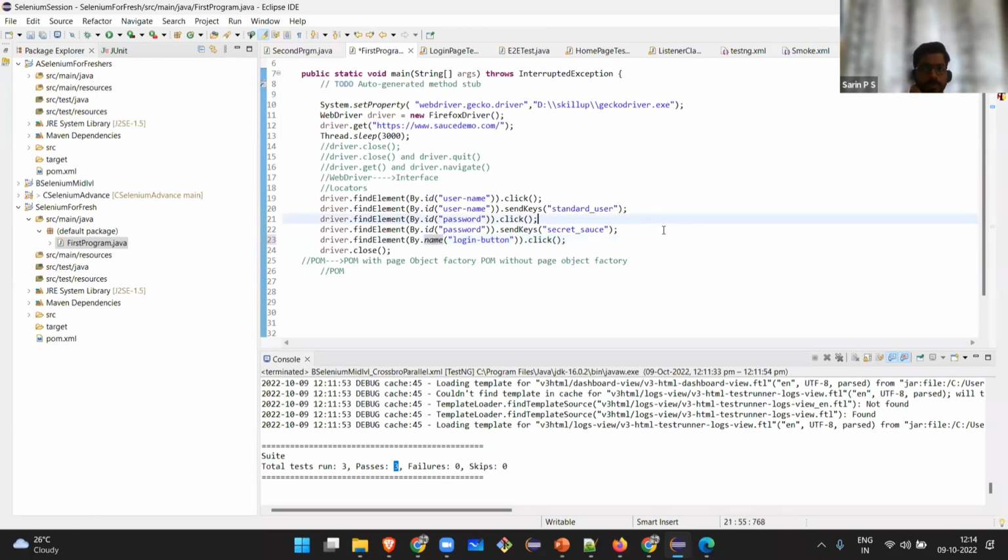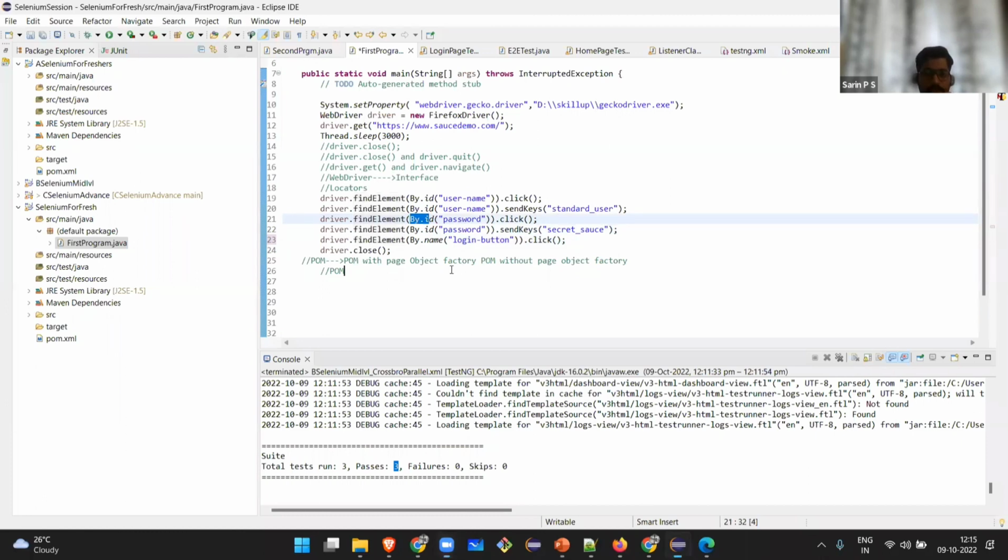What is the OOPS concept that you are seeing here? Same method. You have the same method, right? driver.findElement, findElement, findElement, findElement. Same method, but based on the parameter. Here By name, here By ID. Overloading, right? Same method, different parameters. Yeah, overloading.